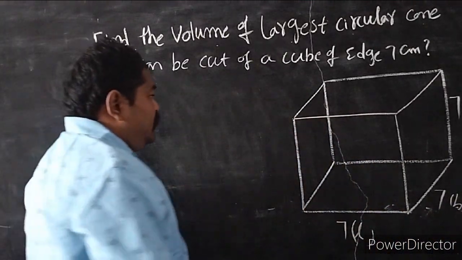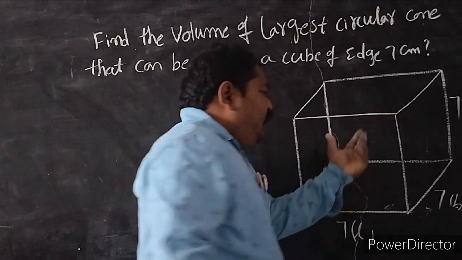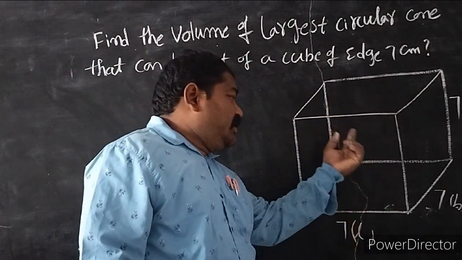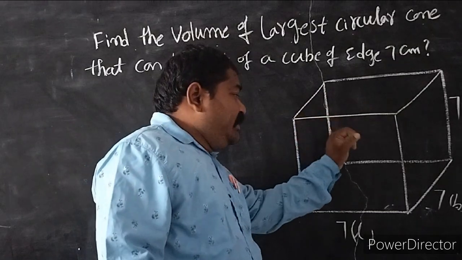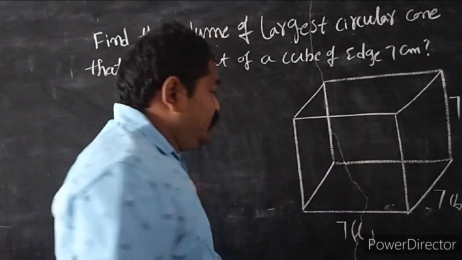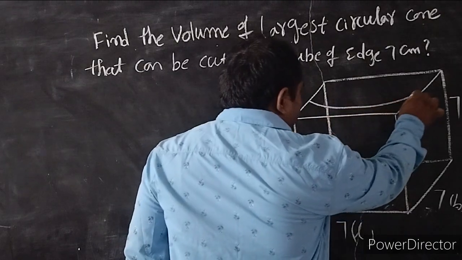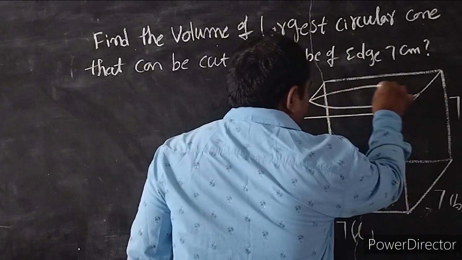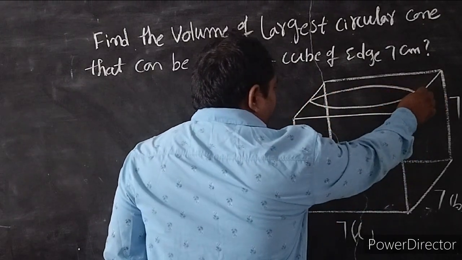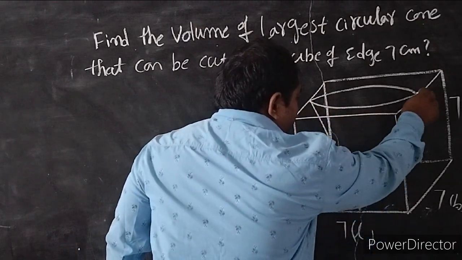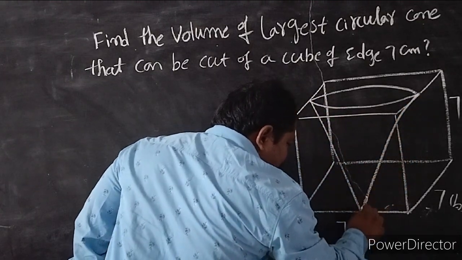Okay. Now we have to calculate the volume of the largest cone which can be cut out from this cube. This cone has 7 centimeters as edge. This is the top of the cone and this is the base.